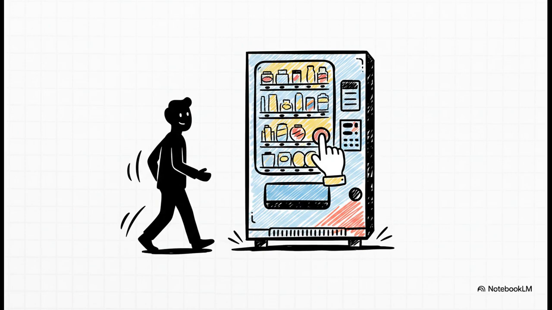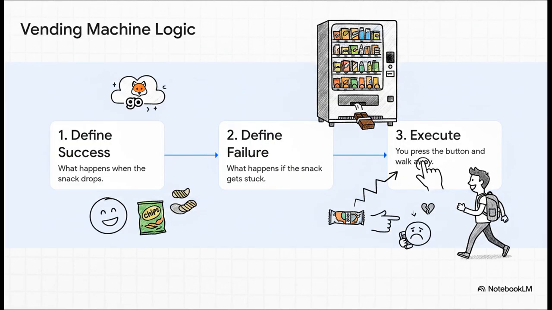To make this super concrete, let's use a simple analogy that works perfectly here. A vending machine. Seriously, this is the best mental model for how this whole thing works. Think about it. When you use a vending machine, you're basically using the future pattern. Number 1, you define success. The snack drops, you grab it, you're happy. Number 2, you define failure. The little spiral thingy doesn't turn, the snack gets stuck, and you know you're going to have to shake the machine or find a phone number.